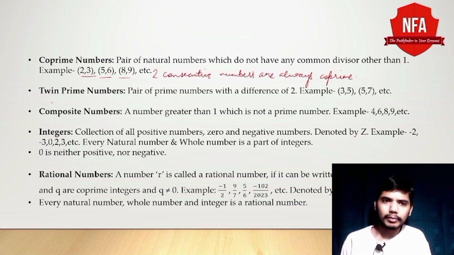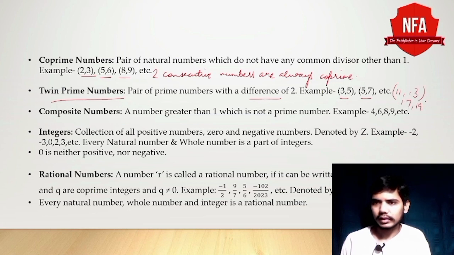Now let's come to twin prime numbers. A pair of prime numbers with a difference of 2 are twin prime numbers. For example, 3, 5, 5, 7, and after this we have 11, 13 and 17, 19 and so on. Now what are composite numbers?